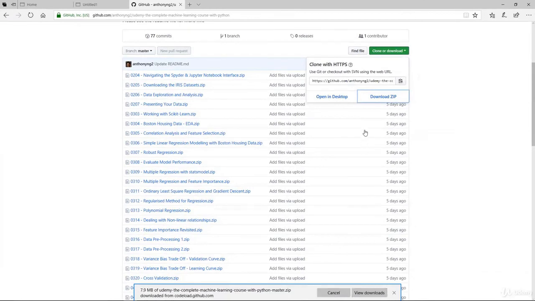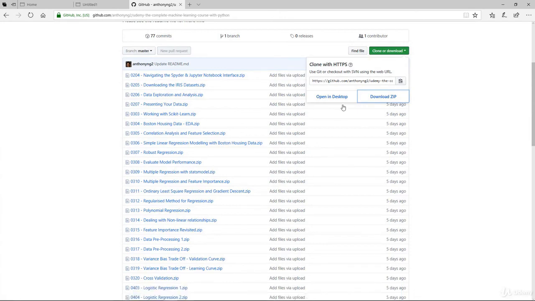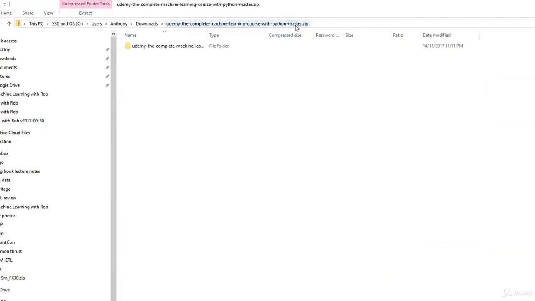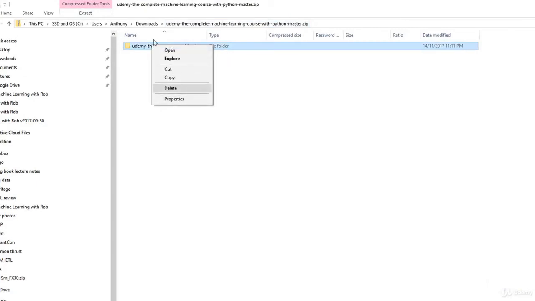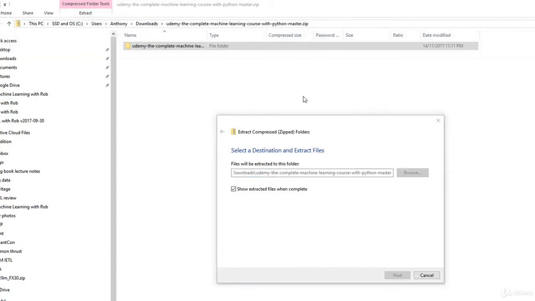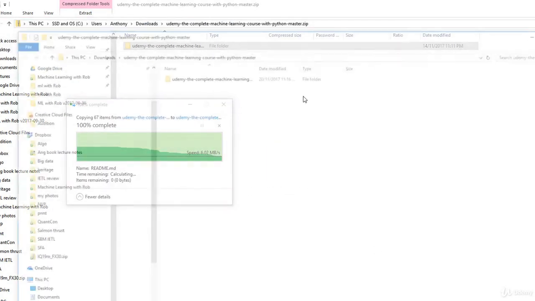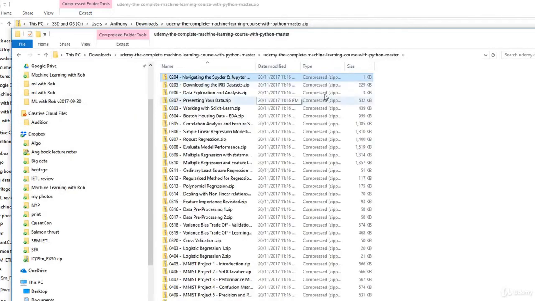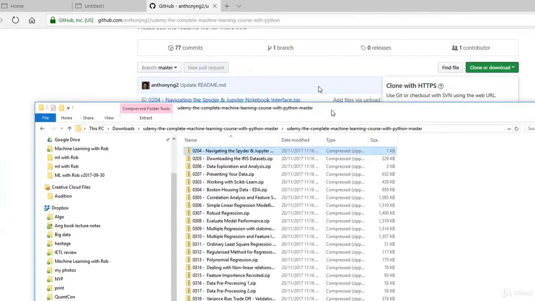You can also use a Git client if you're familiar with what I'm talking about. Otherwise, just use this straightforward method. Just click clone or download. Having done that, you open it, and the next thing to do is unzip this: extract all, extract, and there you have it. All of the relevant files have been deposited here.